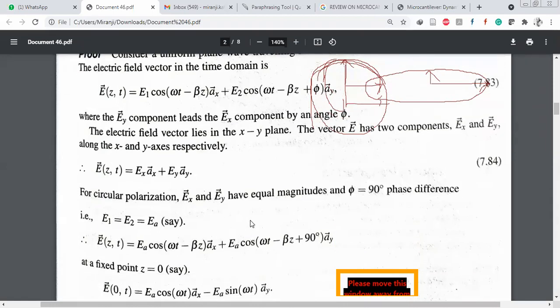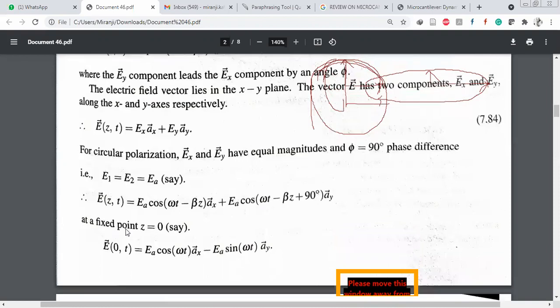So for circular polarization, Ex and Ey have equal magnitudes and a phi equal to 90 degrees phase difference. So E1 equals E2. Okay, let us assume these two are equal, and equal to Ea here. So E of z comma t equals Ea into cos(omega t minus beta z) into Ax, plus Ea into cos(omega t minus beta z plus 90 degrees) into Ay.